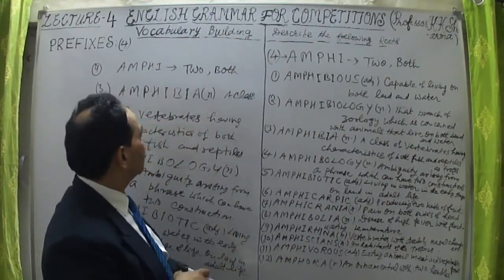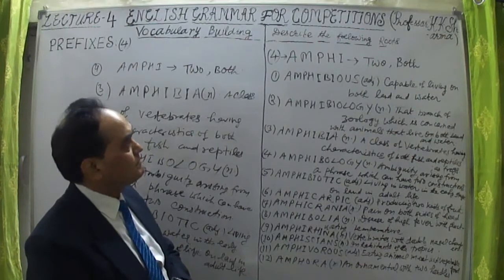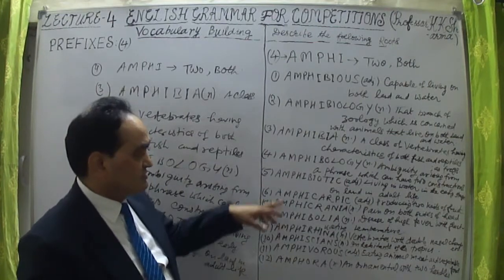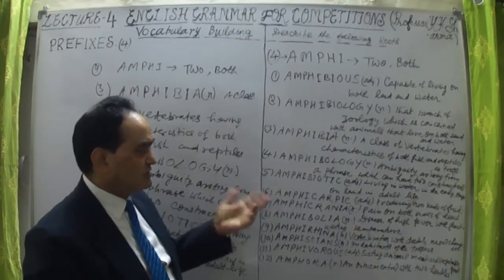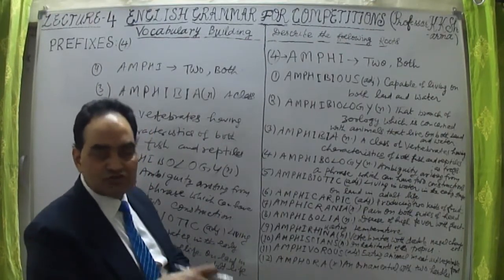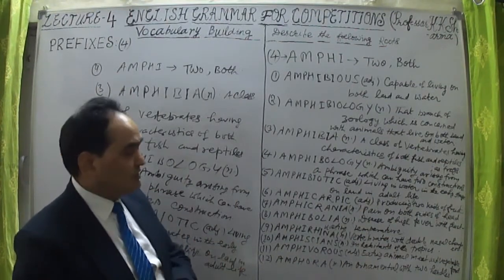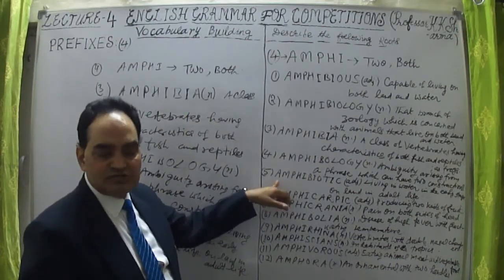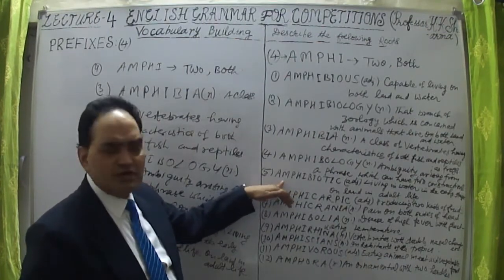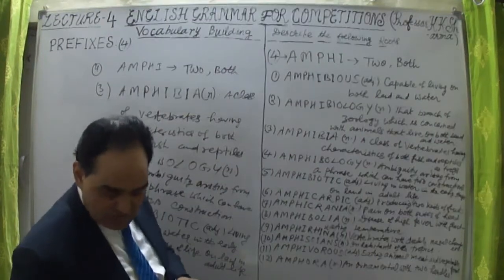Similarly, as we have discussed initially, amphibians, right? Amphibians are those animals, amphibious animals, capable of living in both land and water. But this is amphibiotic, meaning living in water in early stage and on land in adult age. So these are the characteristics found in animals of this kind, living both in water as well as on land. This is amphibiotic, adjective.